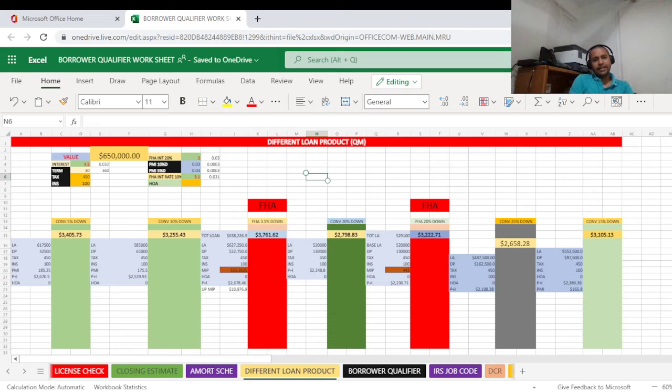So now, next let's see what is happening if you buy a single family with a 5% down payment. In that case, you see that the payment will be $3,405 based on the value we said, $650,000 with 3.2% interest rate, $450 monthly tax, and $100 insurance. The reason is that if you pay 5% down payment, you have to pay private mortgage insurance, which is not that expensive.